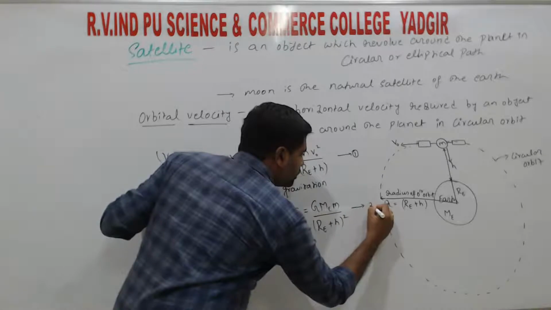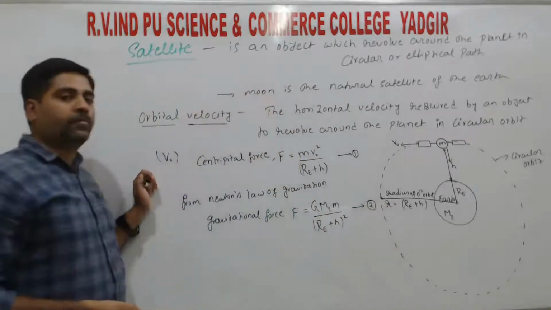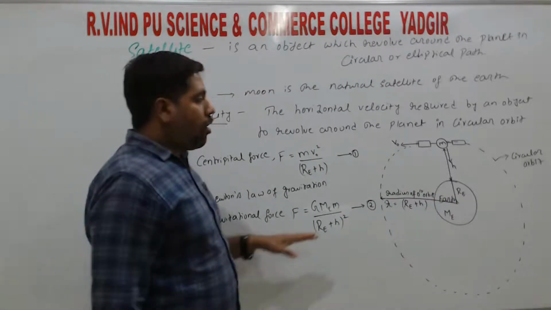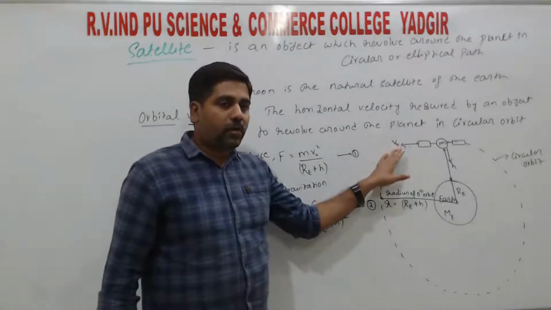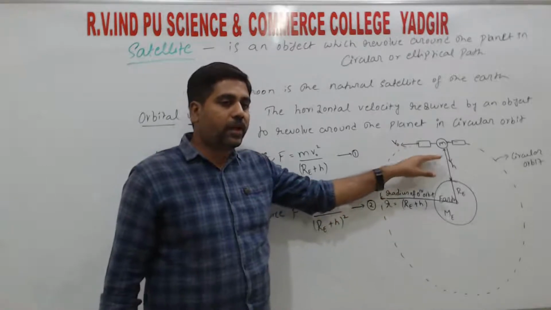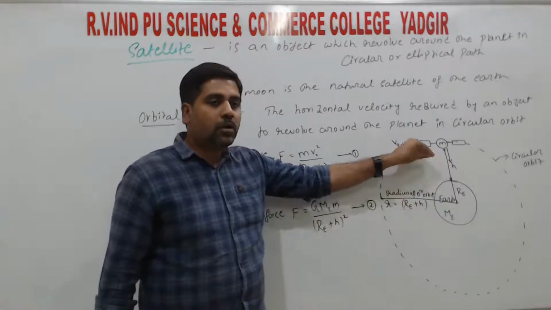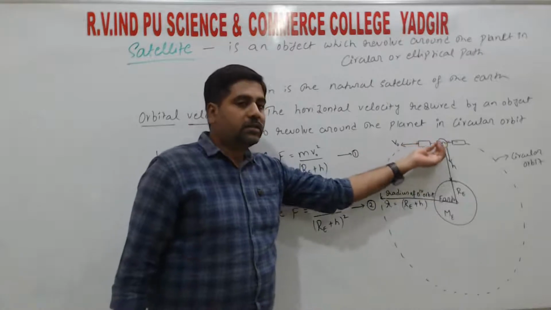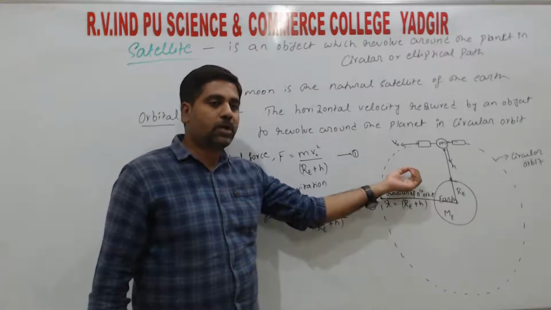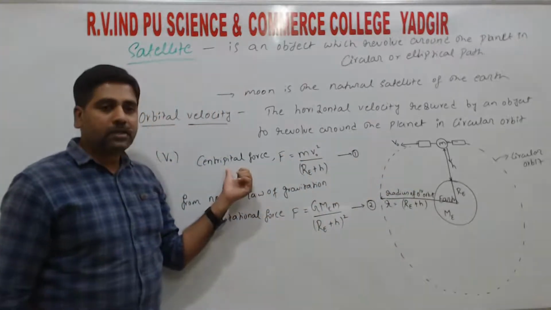We call this the second relation, right? So to find the horizontal velocity or orbital velocity, we are using two relations. The first one is due to the centripetal force. From the concept, if an object is moving in a circular path, the force responsible is the centripetal force.